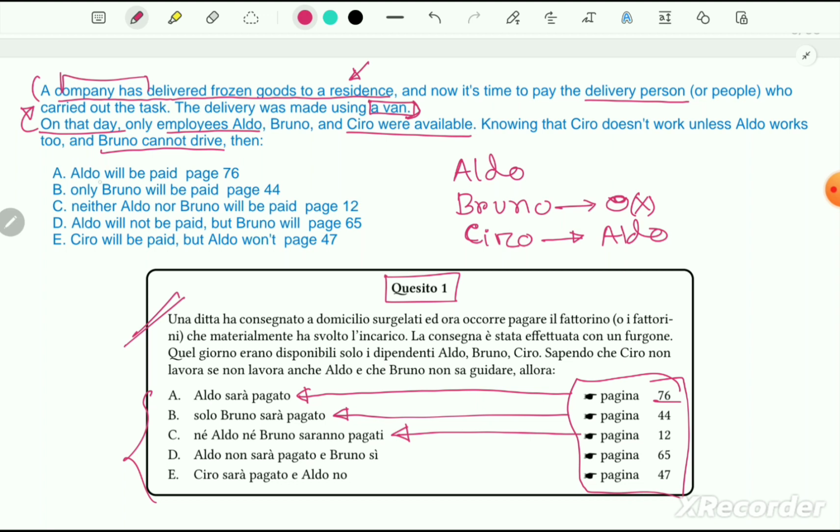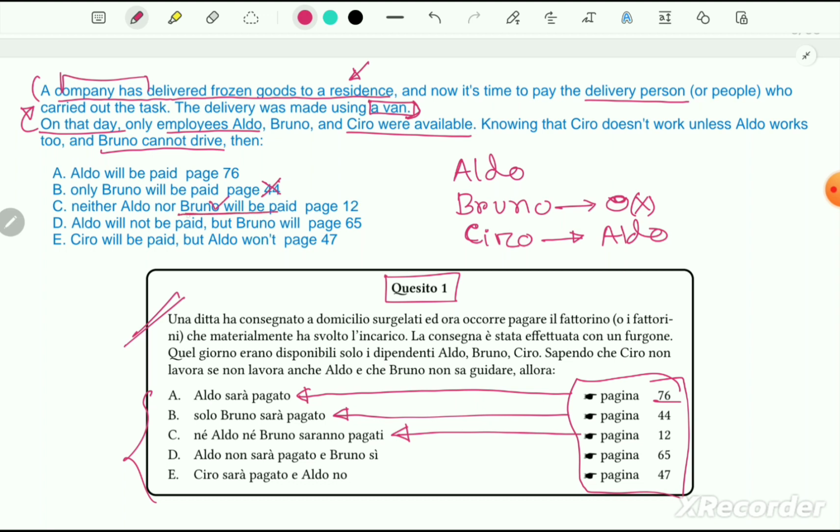Option A, Aldo will be paid. Option B, only Bruno will be paid. Bruno cannot drive and they use a van, so this option is not correct because Bruno cannot drive the van. Option C, neither Aldo nor Bruno will be paid. Yes, we know Bruno will not be paid. That's correct.